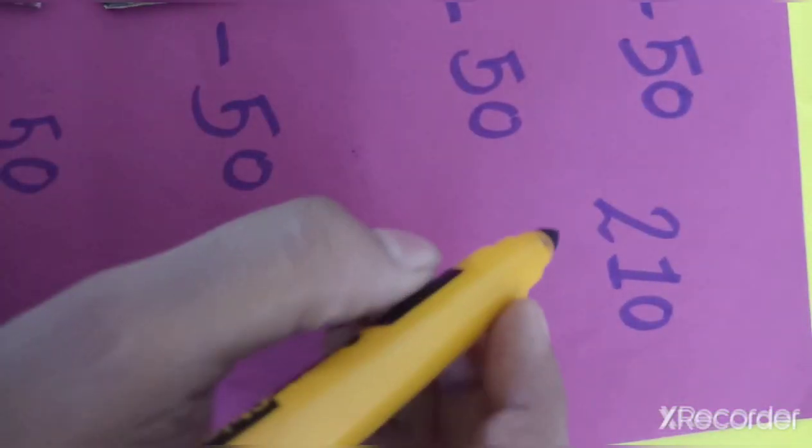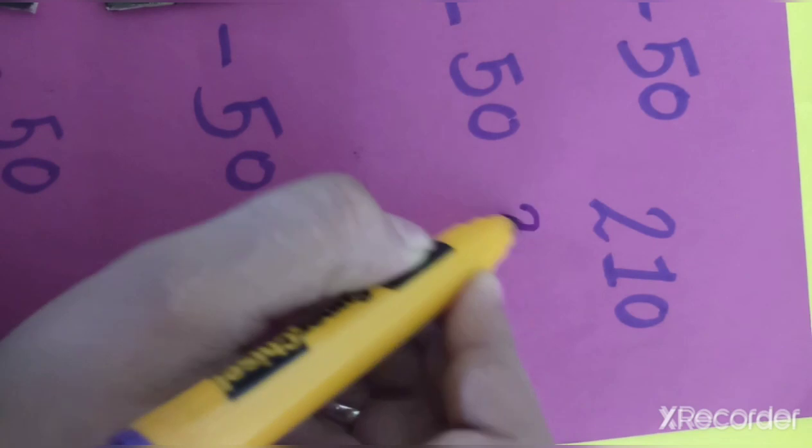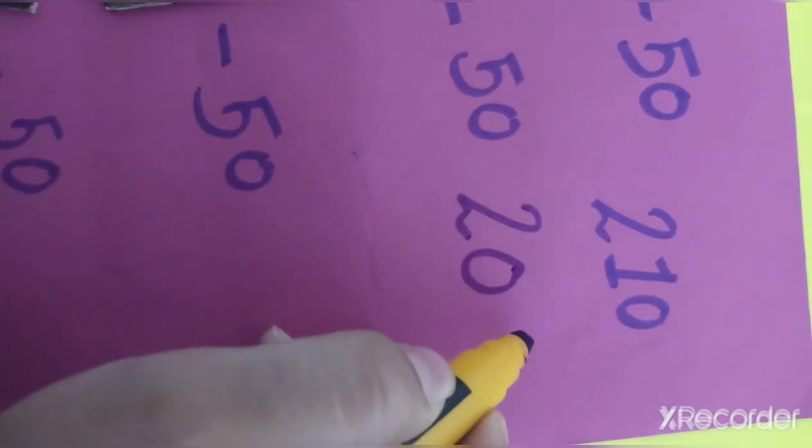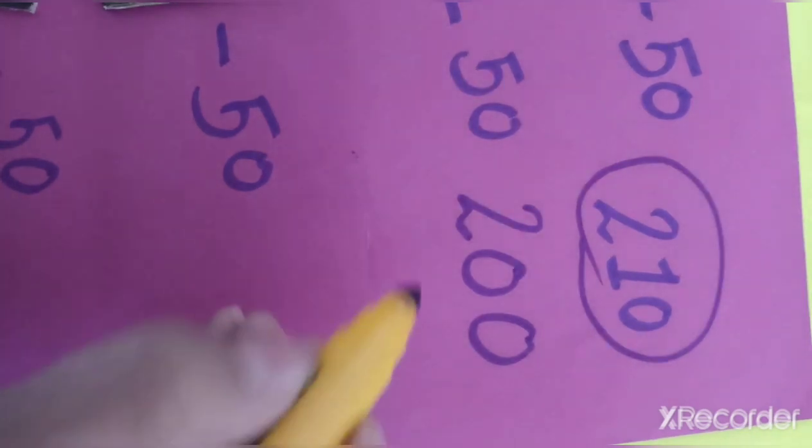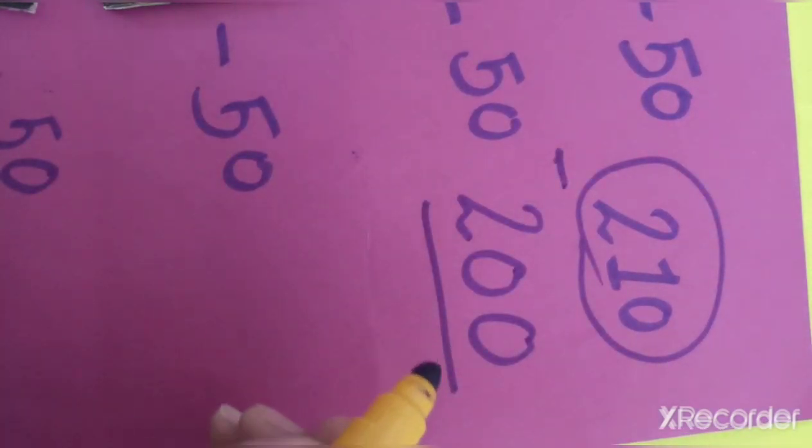Our answer is 200. But how many children are going on a trip? There are 210 children going on a trip, and they get only 200 seats. So what about these 210? How many children remain without seats? Means how many seats will they not get, or how many will be left?